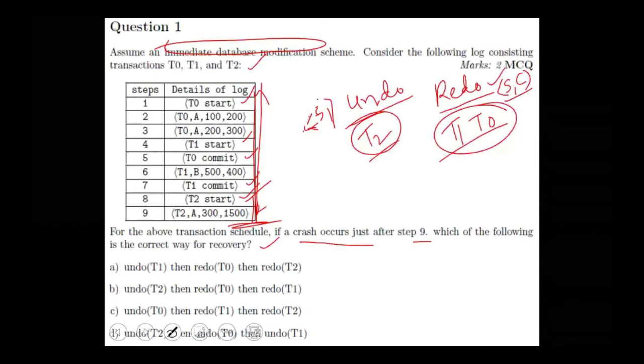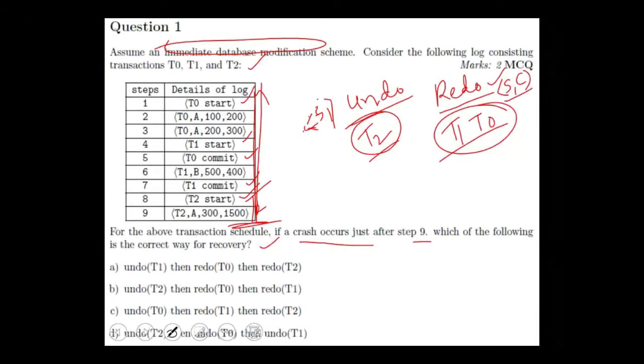So what is the question? For the above transaction schedule, if a crash occurs just after step 9, which of the following is the correct way for recovery? What is the correct recovery? Option B: undo T2, redo T0, redo T1. So the answer will be option B. This is one question which was in the NPTEL exams. I have collected the question and explained it for your understanding.